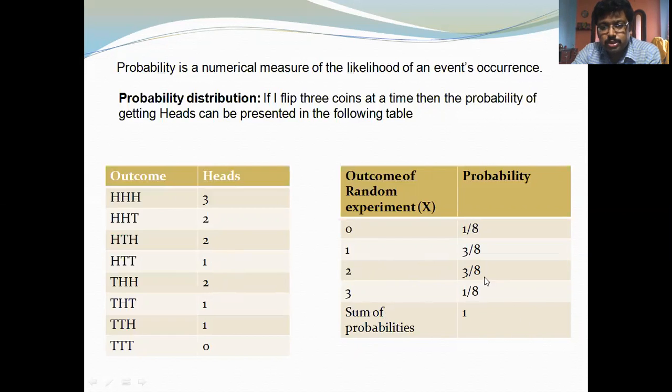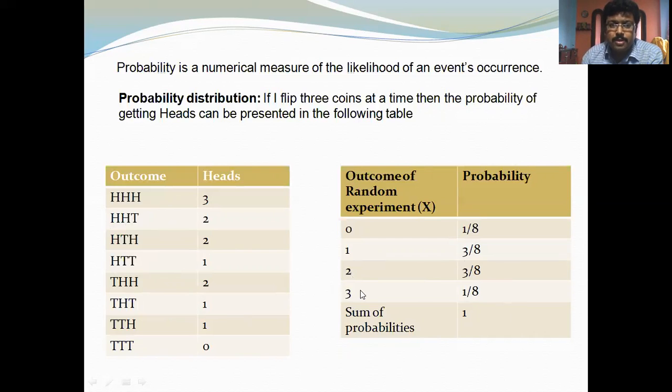So 3 by 8. Three is the favorable number, and 8 is the total number of outcomes. So this is the probability on the basis of the classical view. The probability of getting two heads at a time when you flip three coins at a time is 3 by 8. In this way you can find it for 0, 1, 2, and 3.